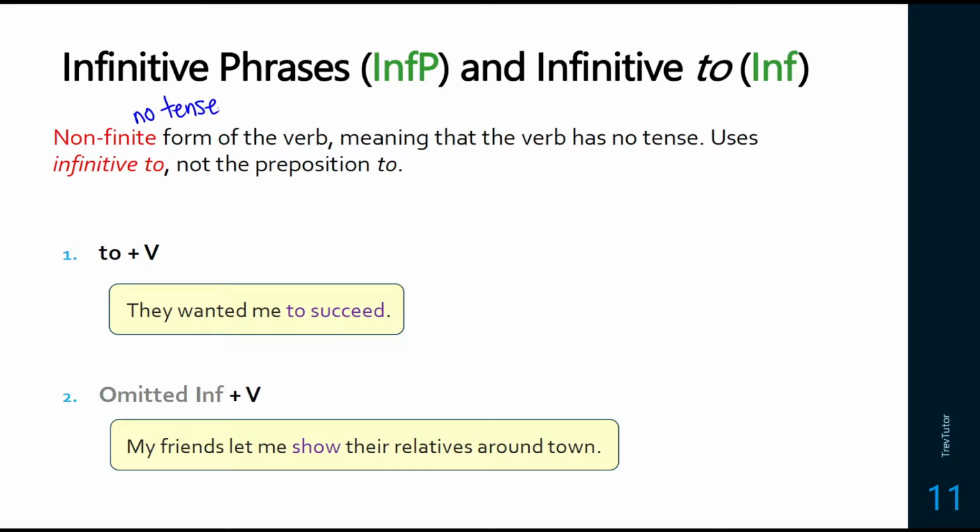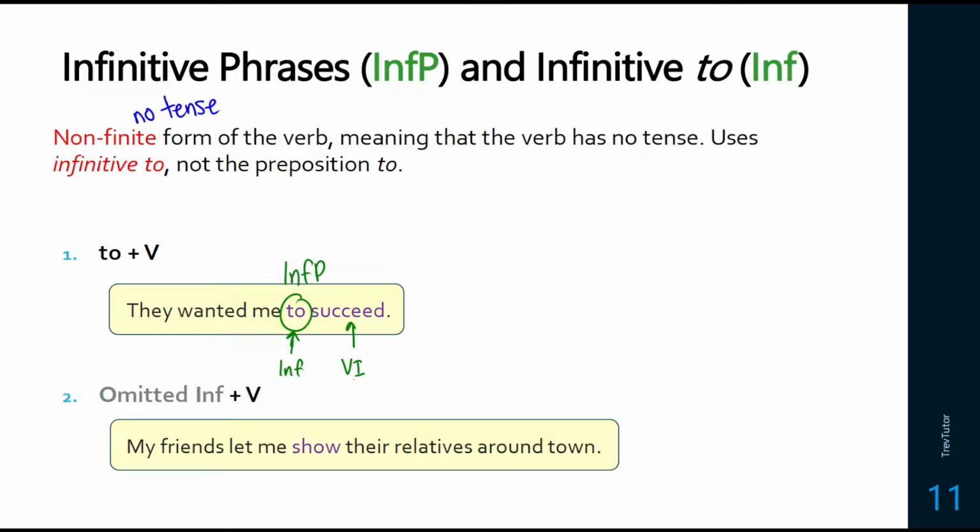So here are some examples. They wanted me to succeed. So to succeed is going to be an example of an infinitive phrase. It is headed by the infinitive to, and then it is followed by a verb. So in this case, it would be the intransitive verb succeed.